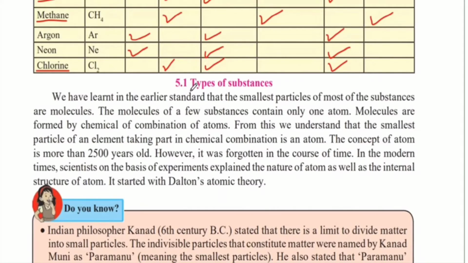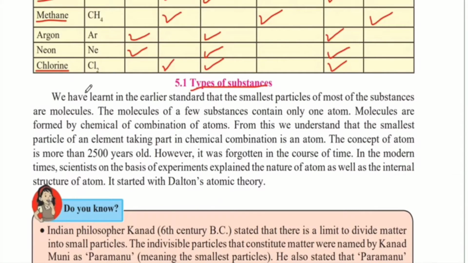Next, we will study about the types of substances. We have learned in the earlier standard that the smallest particles of most of the substances are molecules. So most of the time, the smallest particles are molecules and not just single atoms. The molecules of a few substances contain only one atom. So those that have just one atom are very few.